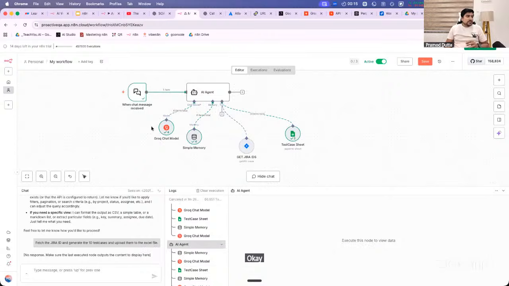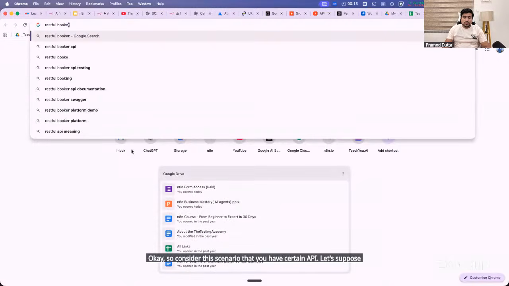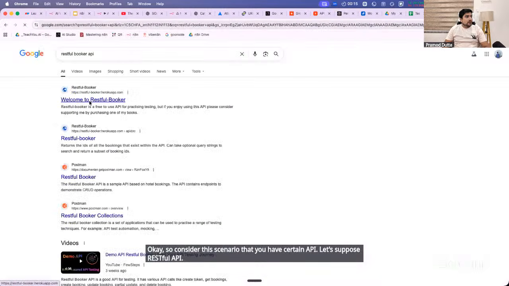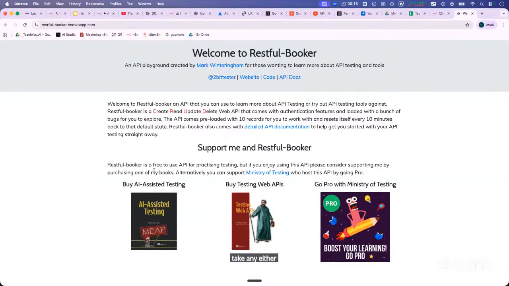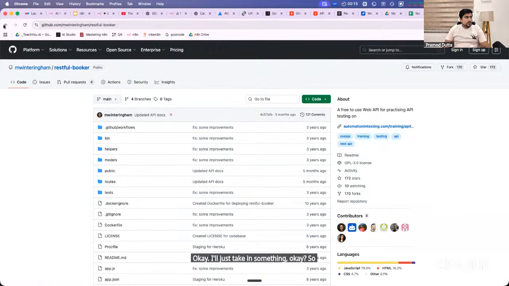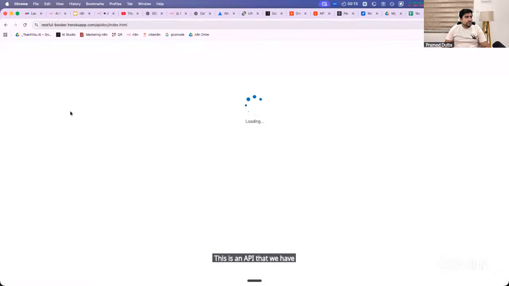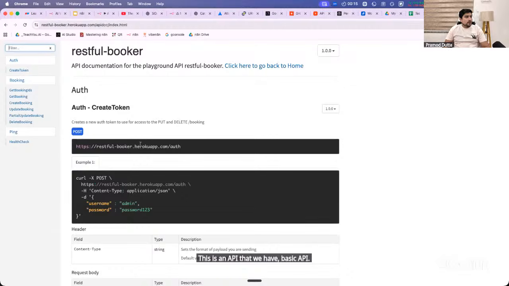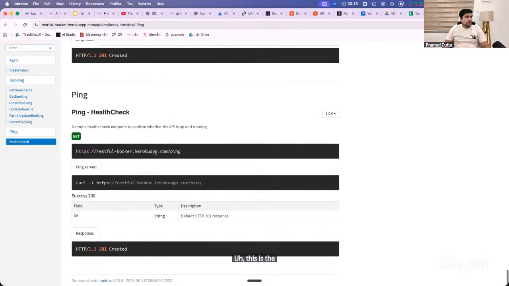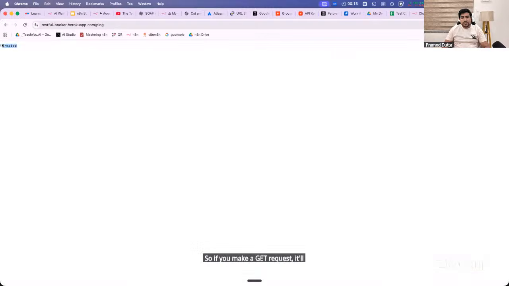Consider the scenario that you have a certain API, let's suppose the RESTful Booker API. Take any GET API or POST API. Let's suppose this is the basic API that we have, a ping request. If you make a GET request, it will give you Created, which means a simple request.